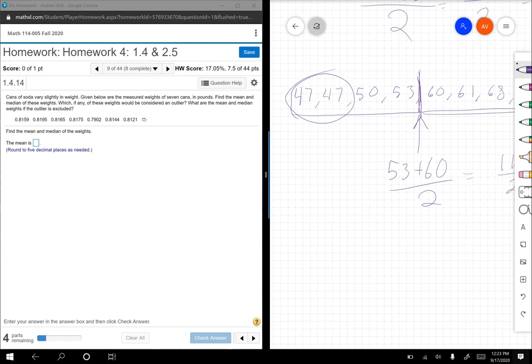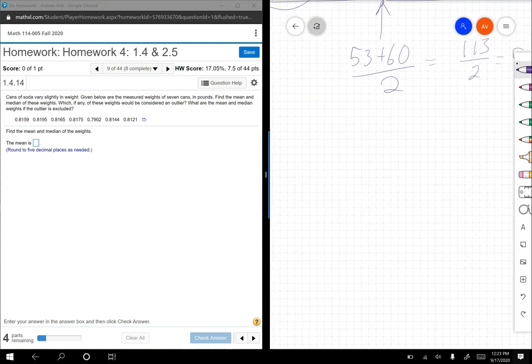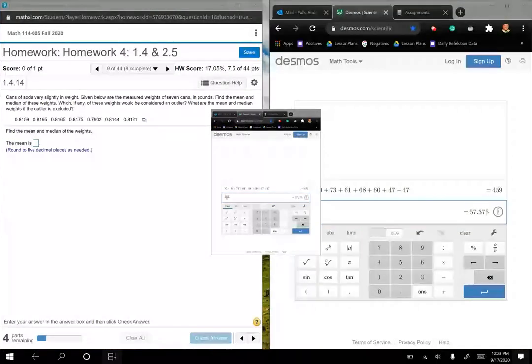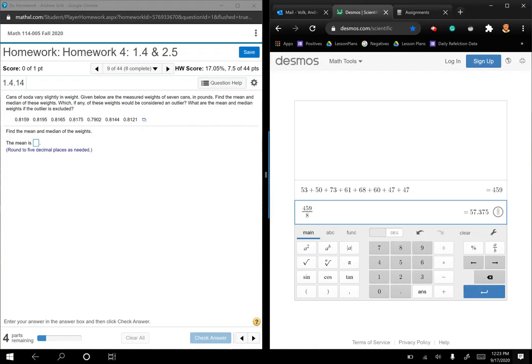Number 9. Oh boy, this is repetitive. Mean, median, mode here. This time they're decimals, but I'm going to go ahead and go for it. All right.